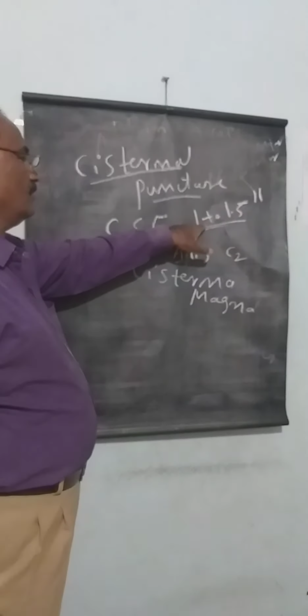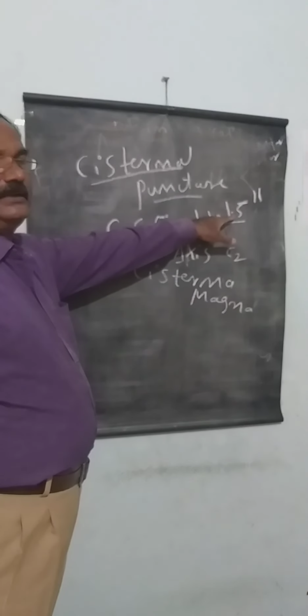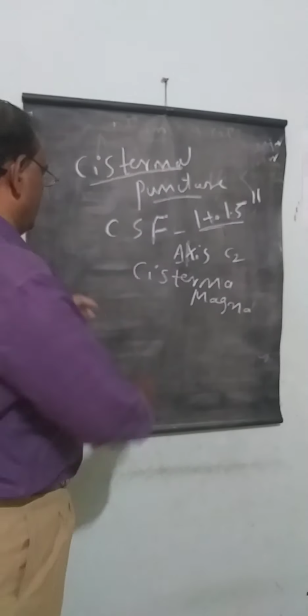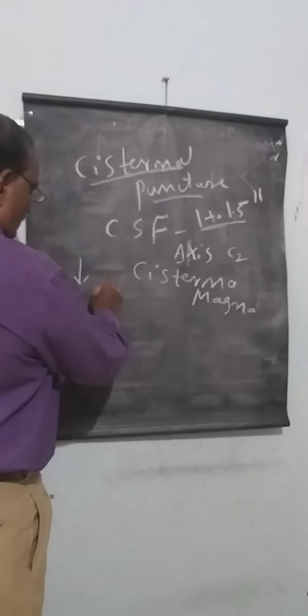The needle must go only 1 to 1.5 inches. If the needle goes more than 1.5 inches, it may cause injury to the medulla.